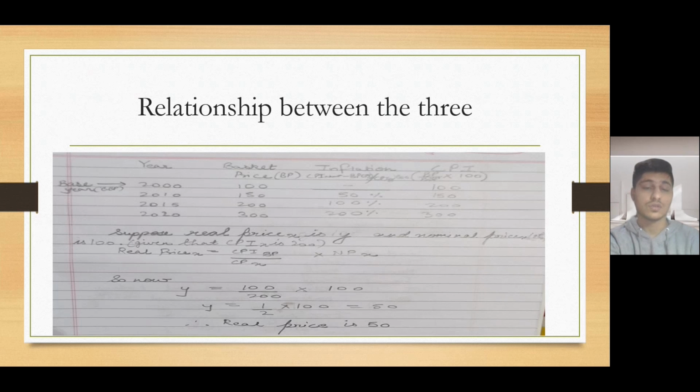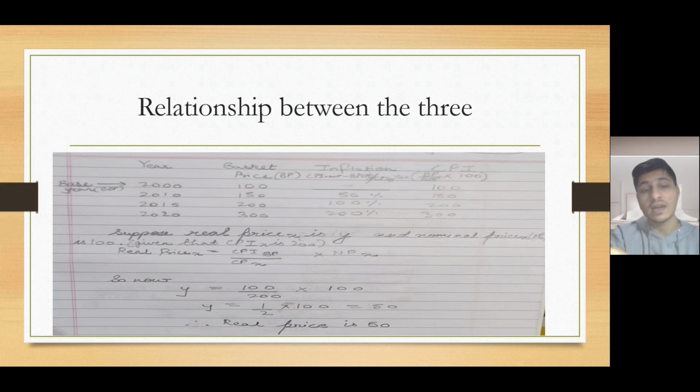So as you can see, I told you that real price doesn't have inflation. Then I taught you how to calculate inflation from CPI. This means that these three would have a relationship between each other. So let's suppose that the real price of X is Y, and the nominal price is 100.